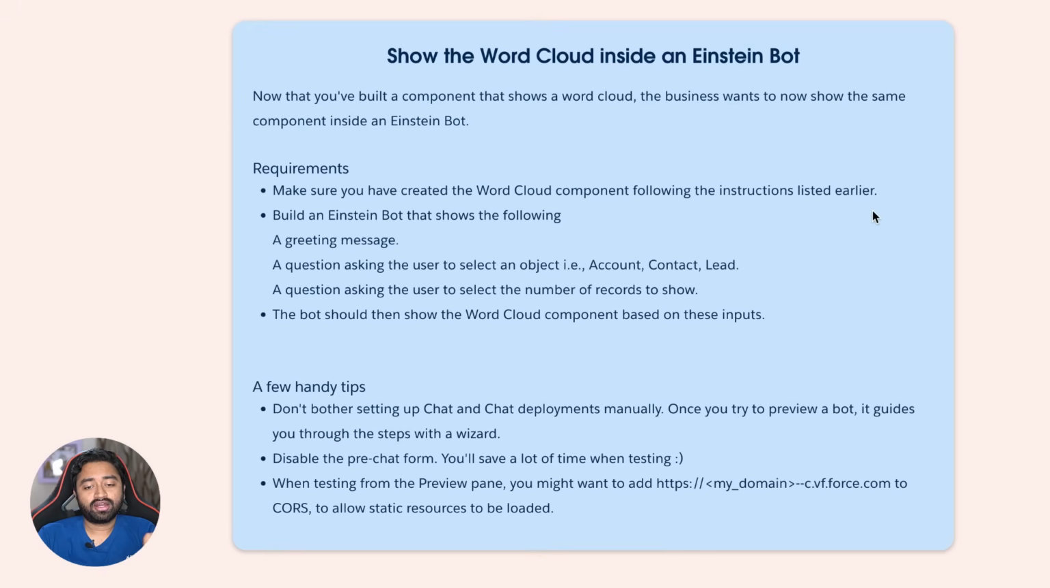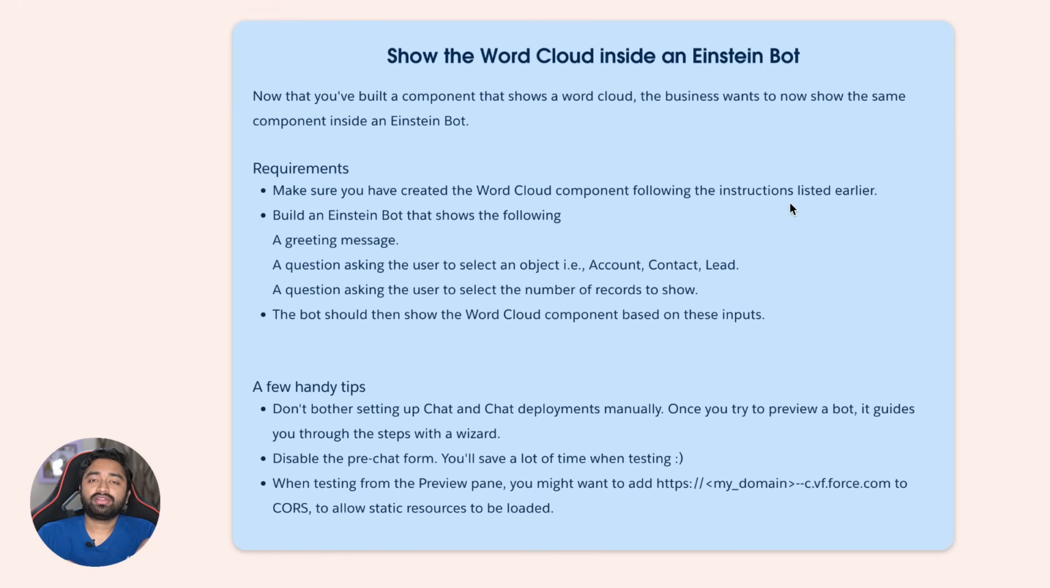So make sure you've created the word cloud component following the instructions earlier, that is the previous video. And now you're supposed to build an Einstein bot that shows the following. First, it must show a greeting message. Maybe, hi, I'm so-and-so bot, what do you want to do? Then a question asking the user to select an object, that is account, contact or lead. And then a question asking the user to select the number of records to show.